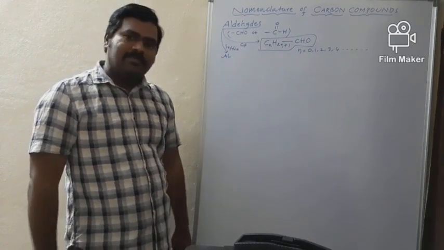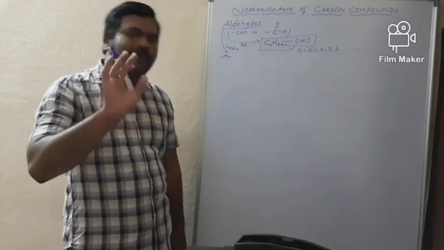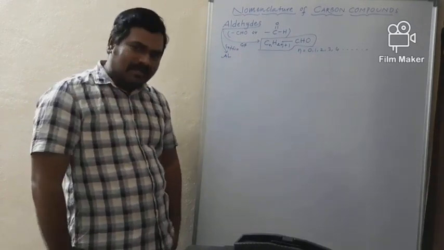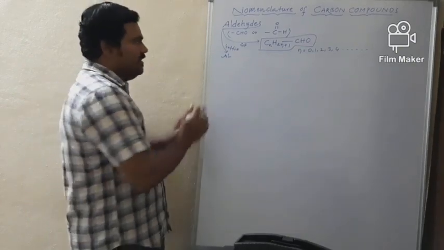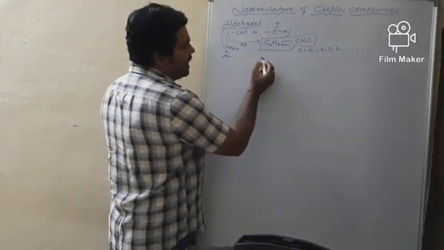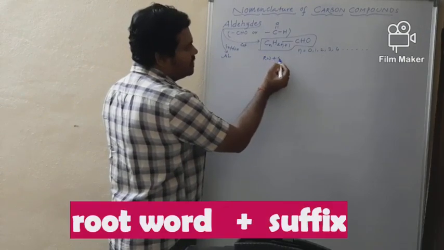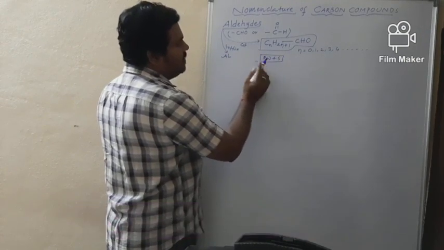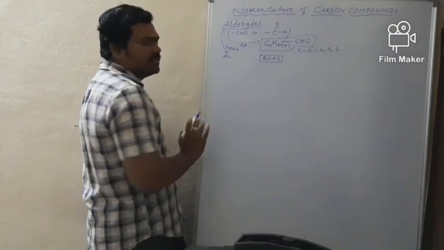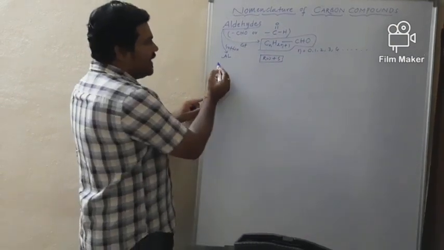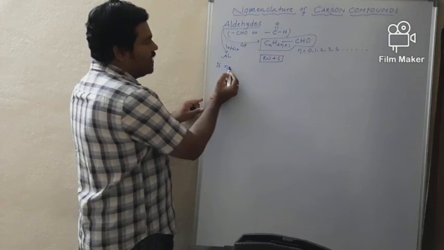n starts from 0. Now I will explain why the n value starts from 0 in this case. Now coming to name. Here, the name is the combination of both root word plus suffix. Yes, name is the combination of both root word plus suffix. Now let me derive the first member. Are you ready, my dear students?